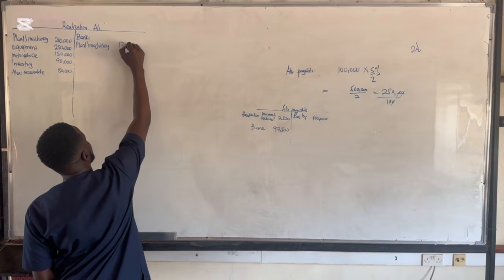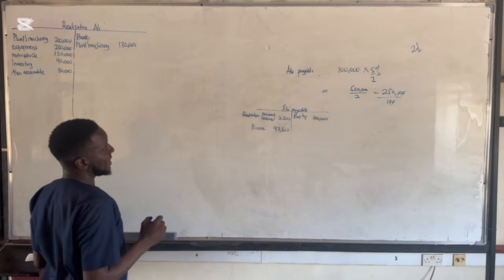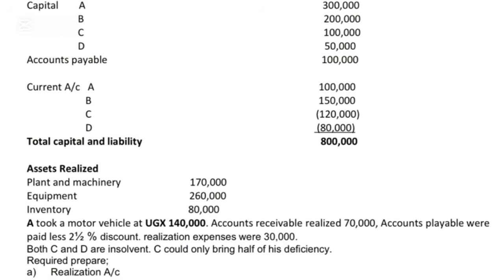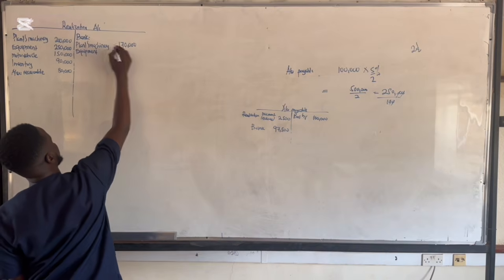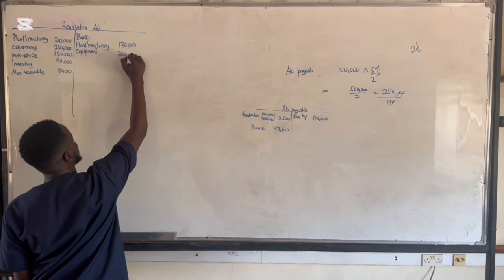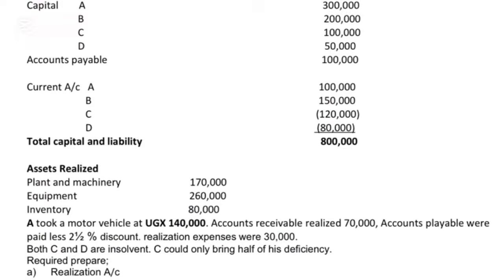So we put 170,000 here. Then we have equipment, which was 260,000. And then inventory was realized at 80,000.